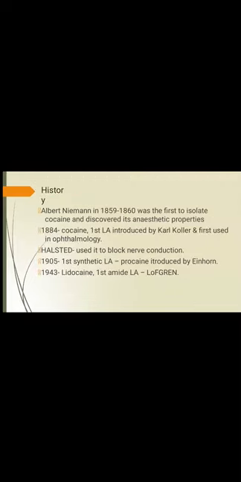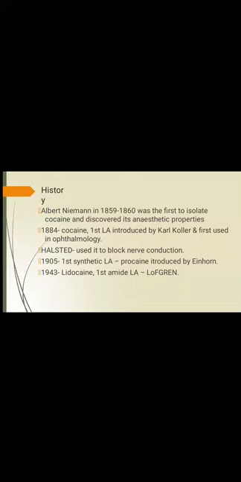We will move towards the history of local anesthetics, who worked prior to the invention of new generations of local anesthetics. Albert Niemann in 1859 to 1860 was the first to isolate cocaine and discover its anesthetic properties.